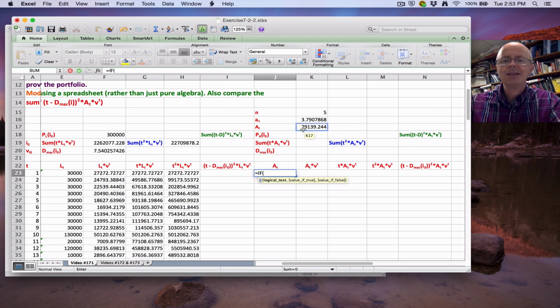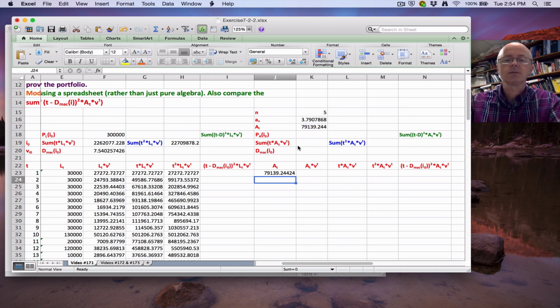Then put a comma, and you put the value if it's false. So I want it to be A_t if what? If t is less than or equal to n. Else, otherwise, I want it to be 0. So I can do this. If t, which is in cell A23, is less than or equal to n, which is in cell K15, and I better use dollars for that one, then I want what's in cell K17, capital A, $K$17, comma, else, otherwise, I want the output to be 0.